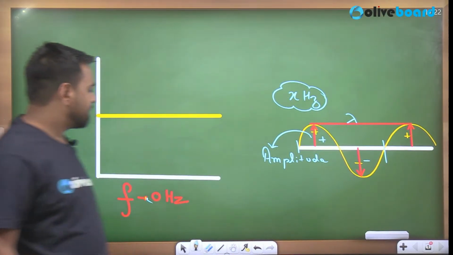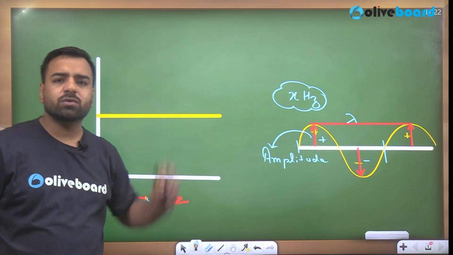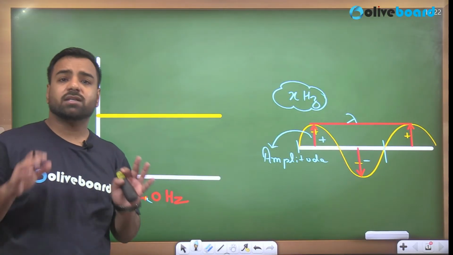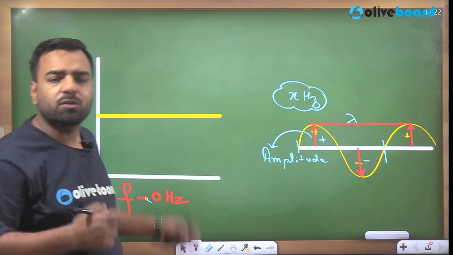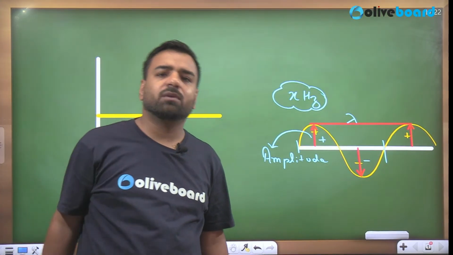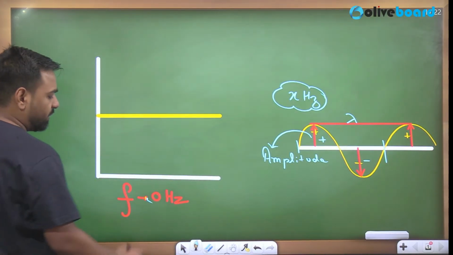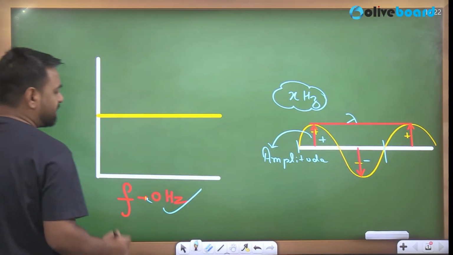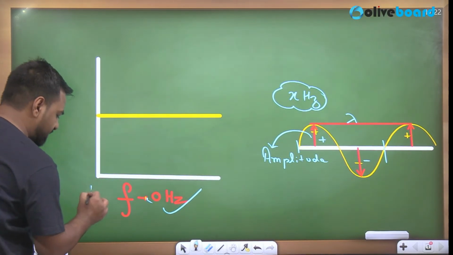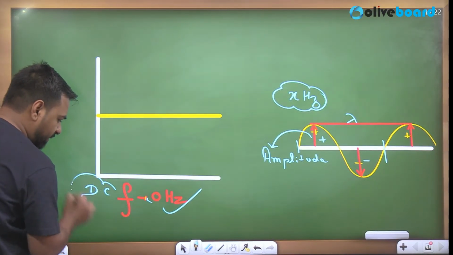But in this case, tell me, are you able to see any sinusoidal wave? Sir, is there any frequency possible here? No, because we are unable to see those oscillations, right? So here the frequency is 0, and this is the example of a direct current where frequency is 0.